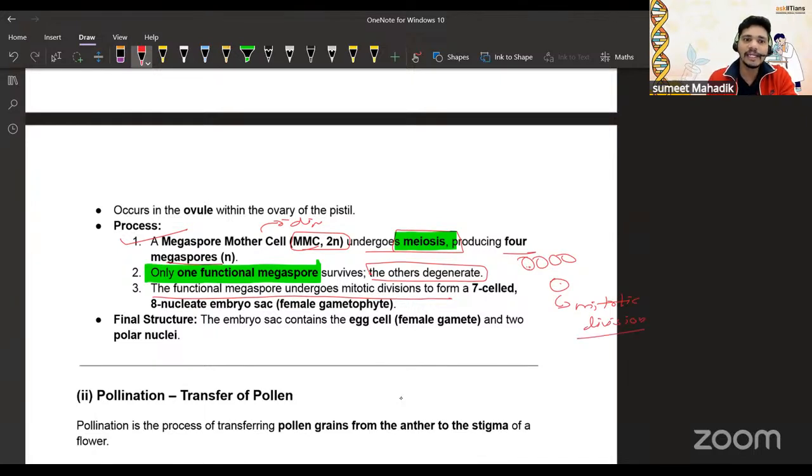Okay. The 8-nucleated embryo sac, the female gametophyte, is going to form. So, 8 nuclei. Do you know the distribution of the 8 nuclei? Can anybody tell me? That will be 1, 2, 3 here, 1, 2, 3 there, and this is a fusion one. Okay, this is the 8 nuclei.